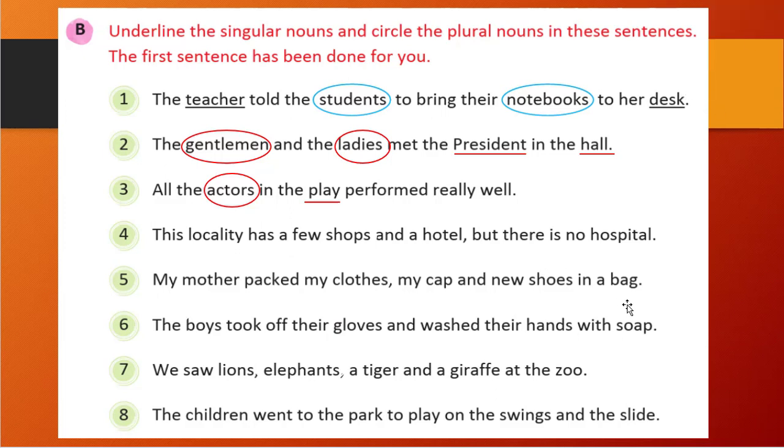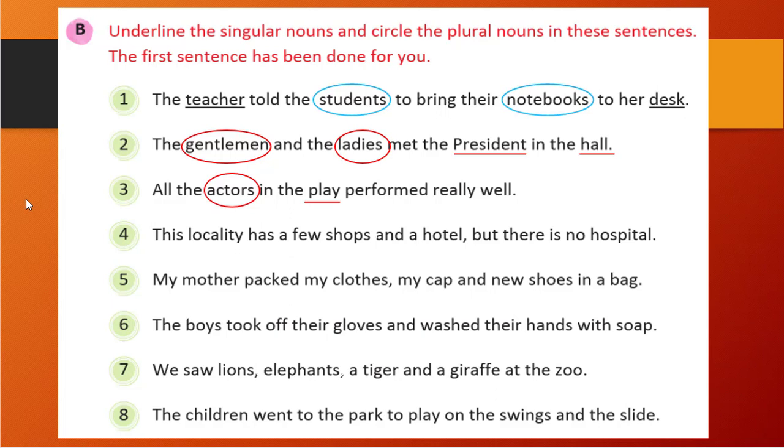This locality has a few shops and a hotel, but there is no hospital. So locality is a singular form. Shops, you see, S is there, so that is our plural form. And a hotel, so hotel is a singular form.